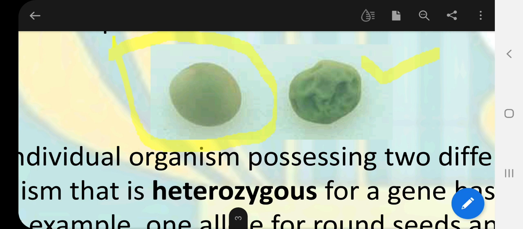If any plant or any organism has similar type of alleles, then we can say that this plant is homozygous for that character, or homozygote for that character. For example, if a plant has wrinkled seeds and it has two alleles for wrinkled seed, we can say that this plant is homozygous for wrinkled seed.